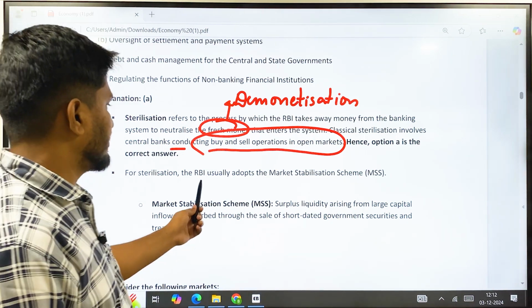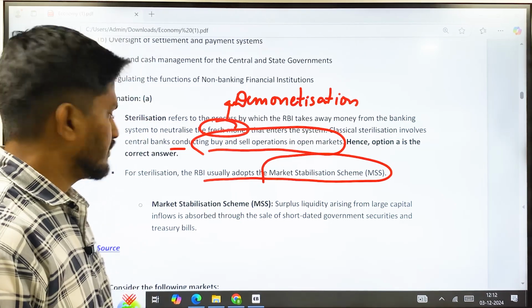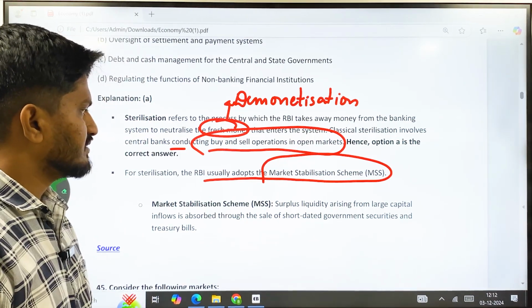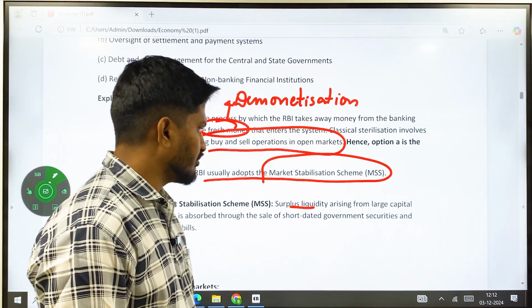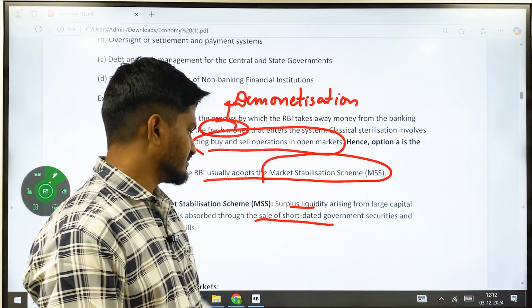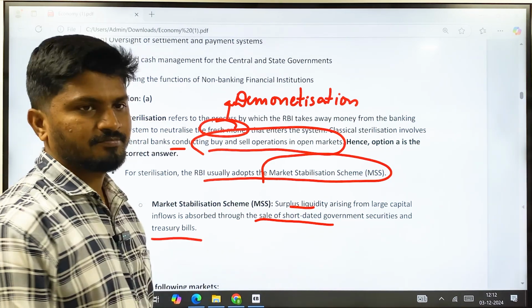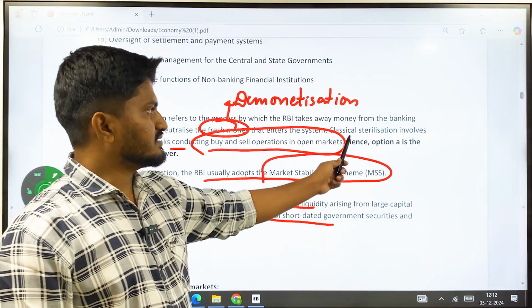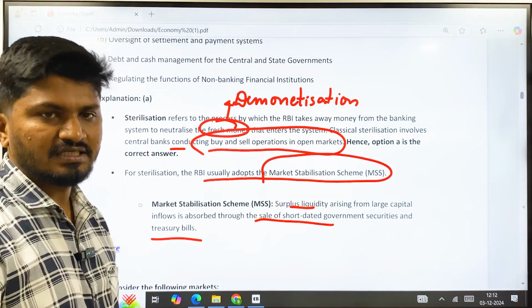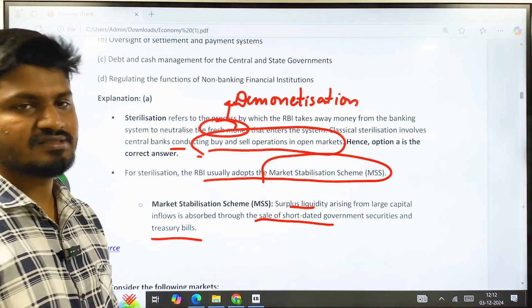For sterilization, RBI usually adopts a market stabilization scheme. In the market stabilization scheme, the surplus liquidity arising from large capital inflows is absorbed through the sale of short-dated government securities and treasury bills. In classical sterilization, you conduct buying and selling operations in the open market.